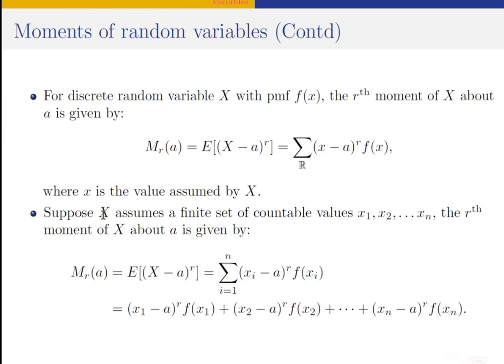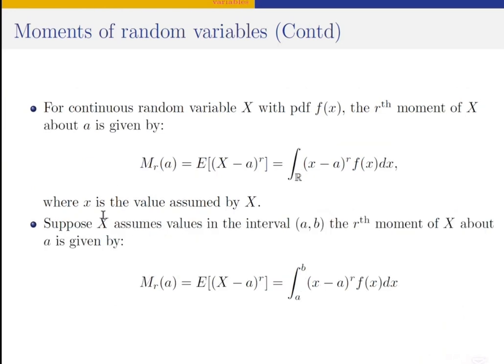Okay, let's see when x is continuous. When x is continuous, we make use of the probability density function, which means we're going to be involving an integral. So we have this formula here to compute the rth moment of a continuous random variable about the point A. It means we're going to be integrating over the entire range, since if x is continuous, x takes values in some interval on the real line.